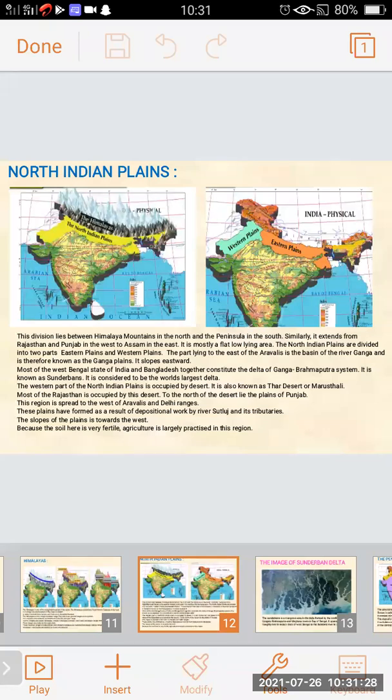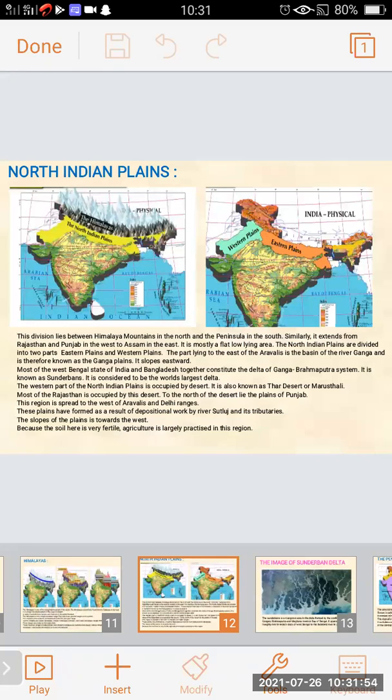The part lying to the east of the Aravalli is the basin of the river Ganga and is therefore known as the Ganga Plain. Its flow is eastward, and the slope is towards the east.